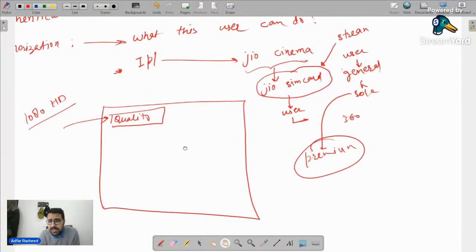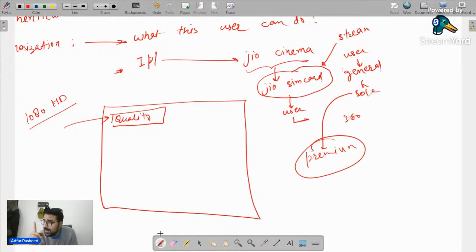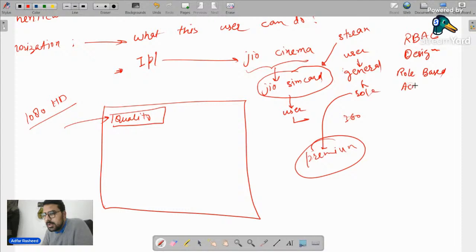Now, since I have given you the example of JioCinema, let's understand another very important concept. Although we are not going to implement that, maybe in one project, if we find time, we will implement such a design. There's one very important design in backend which we implement, called RBAC design. It's one of the very important designs which you see on Netflix, Hotstar, JioCinema, and all of those streaming applications. RBAC stands for role based access control systems.